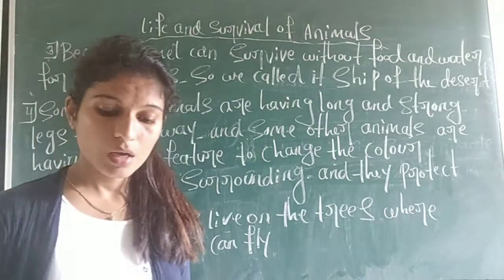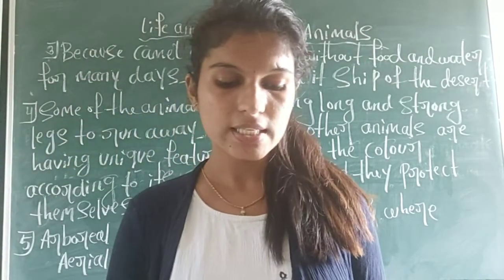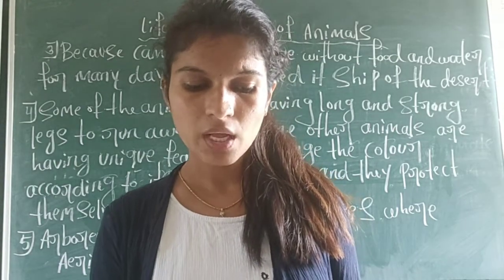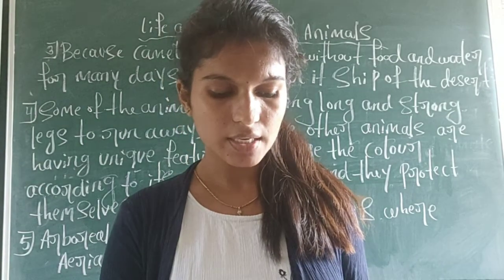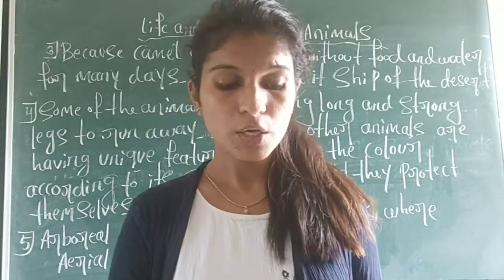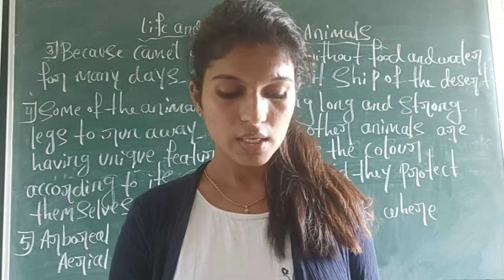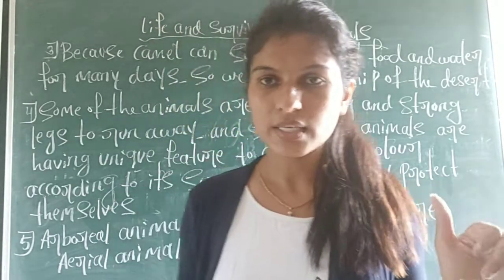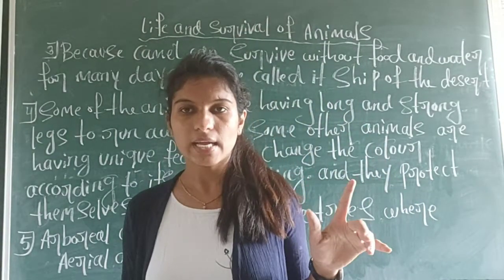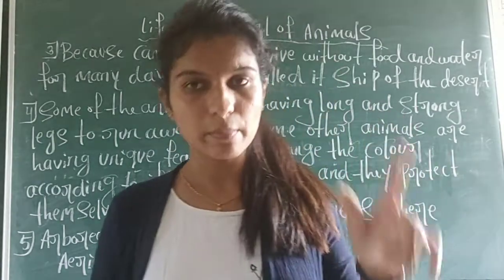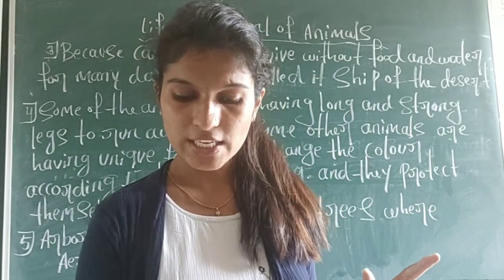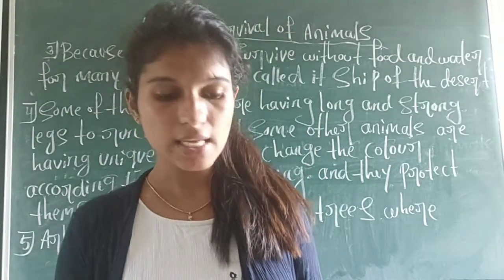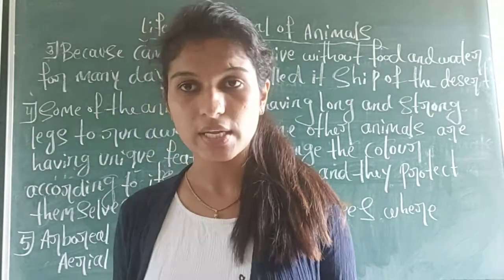Here this lesson is finished. Read this lesson properly, and in the next class we will start social science. There also we should complete two lessons, because in science the first lesson, Life and Survival of Plants, and the second lesson, Life and Survival of Animals, are finished. In the next class we will start social studies lesson number 1, Northern Mountains.